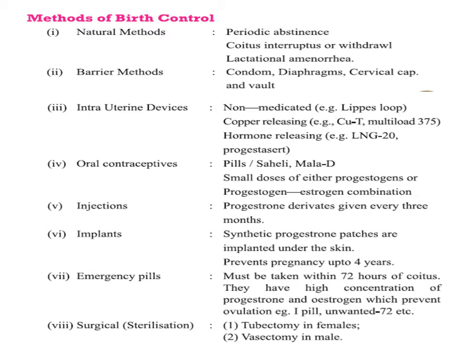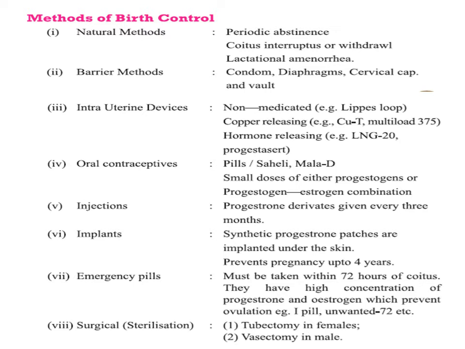Third, by making the uterus unsuitable for implantation. If implantation of the zygote does not occur, pregnancy will be terminated. Or it makes the cervix hostile to the sperm, meaning as the sperm enters the cervix, it is degenerated. So these are the modes of working for the different IUDs.